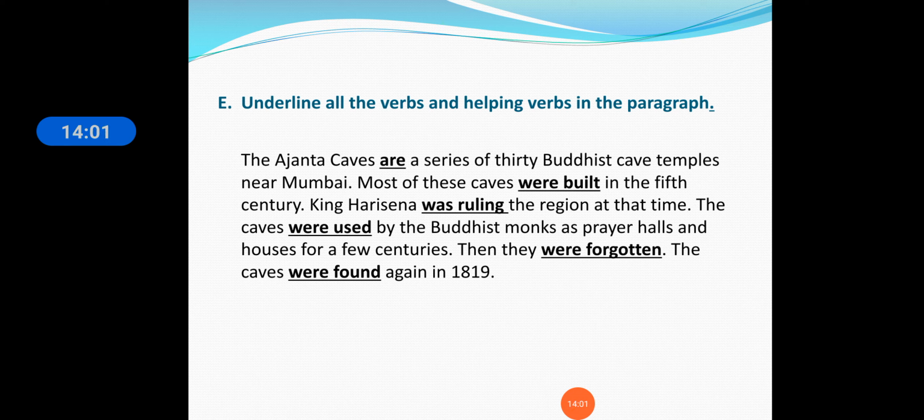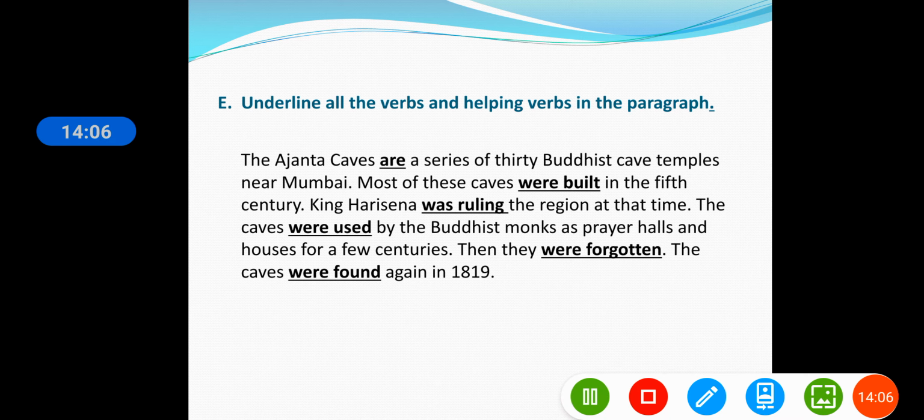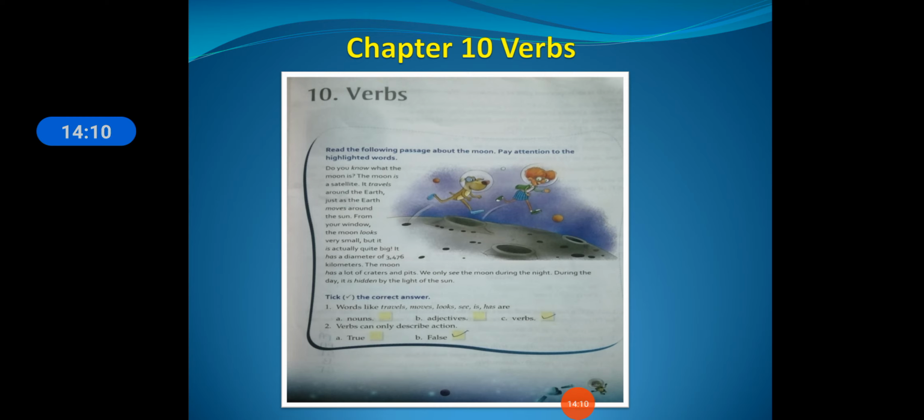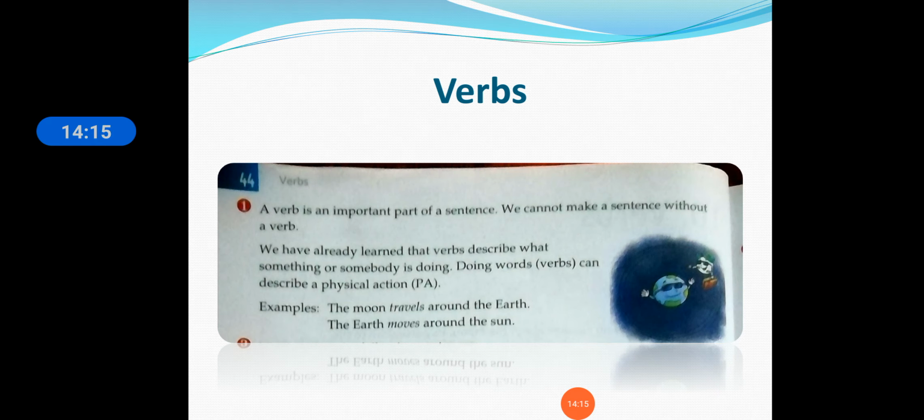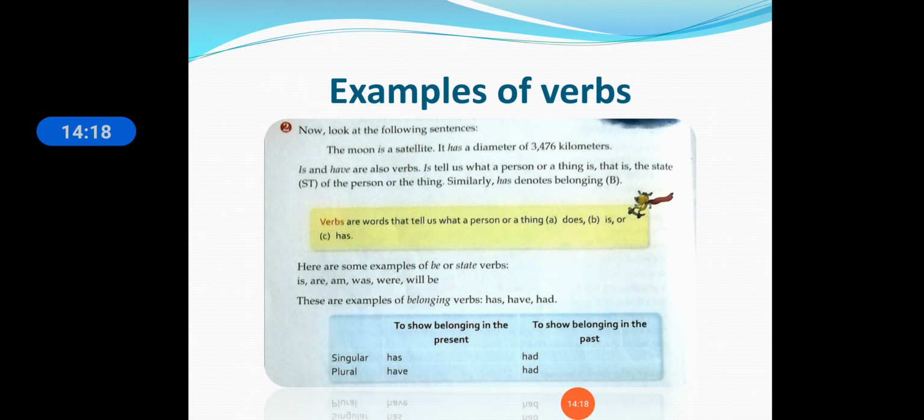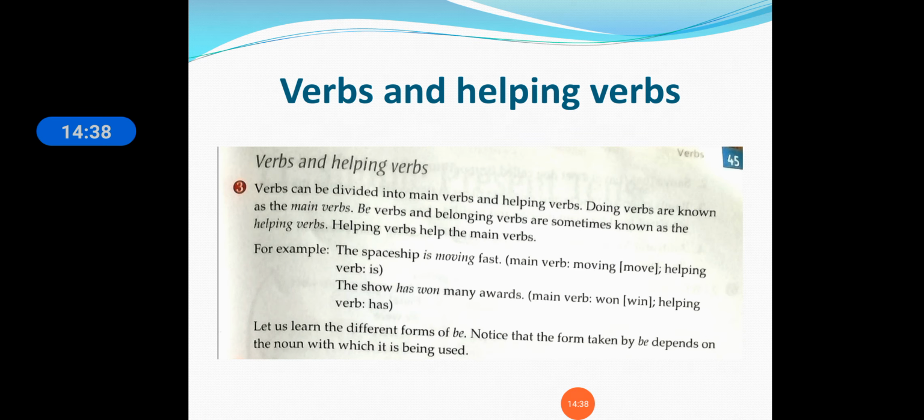So now let's quickly revise what we have learned in this chapter. Our chapter has been finished. We have learned verbs. A verb is an action word. We have learned physical actions, and state verbs, which show the state of a noun, person or thing, and belonging. For these, is, are, am, was, were, and will be are used. We have seen state verbs, and we have seen verbs and helping verbs.